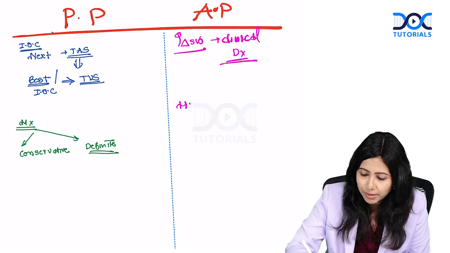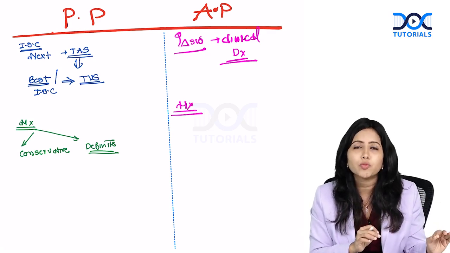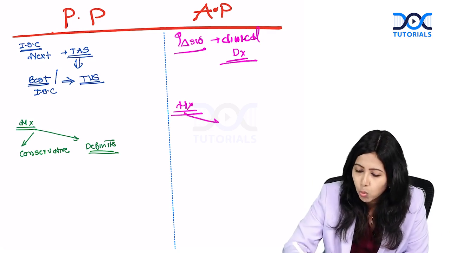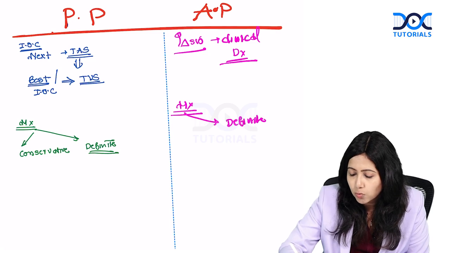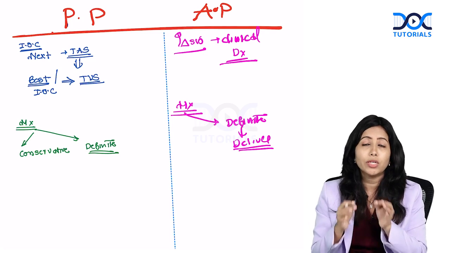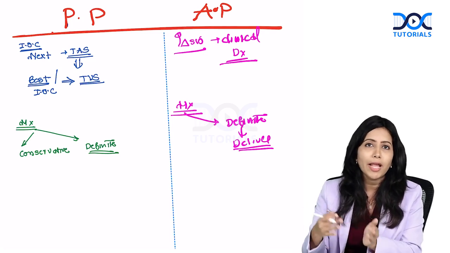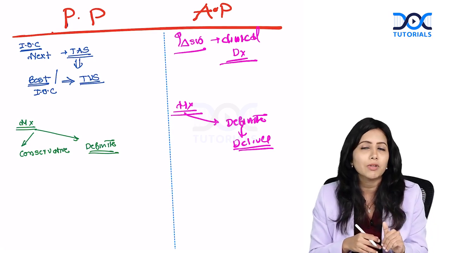Coming to the management. There is no role of conservative management in case of abruptio placentae. Always it is definitive management, that is, we have to deliver the patient. Delivery is the dictum in case of abruption, whereas conservative management is the dictum in case of placenta previa.